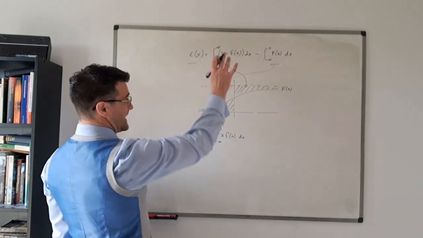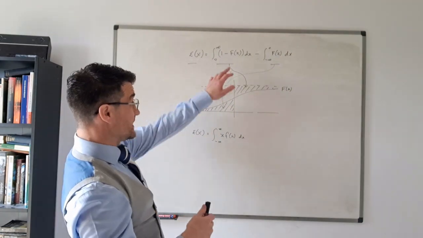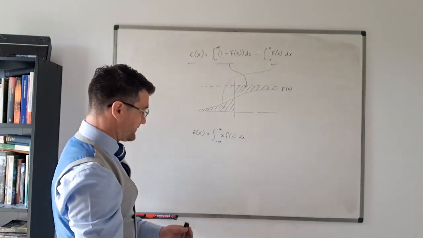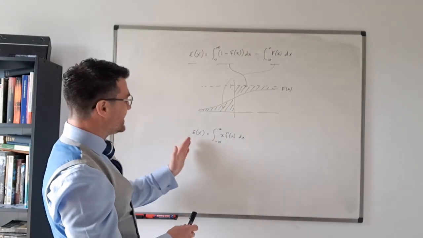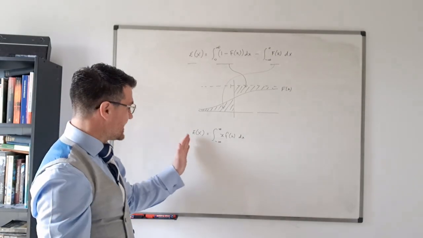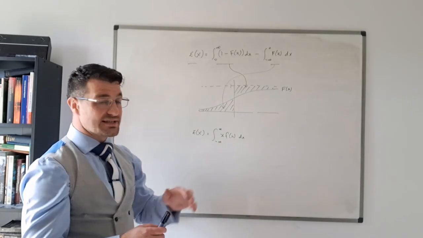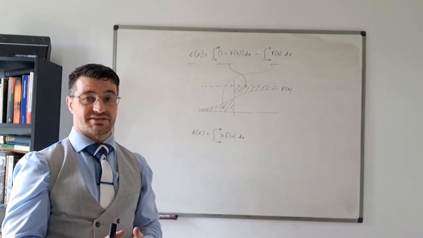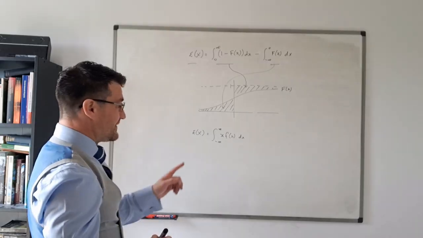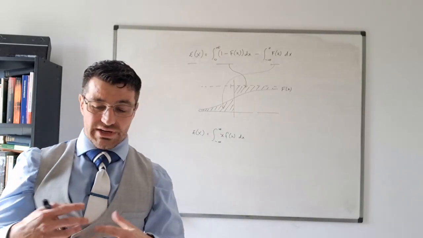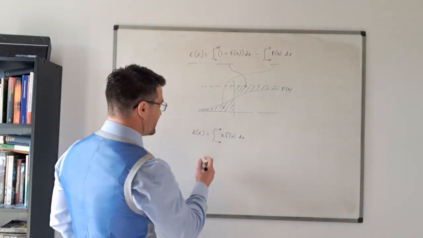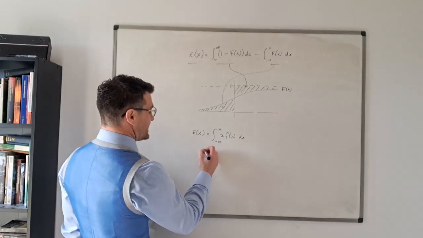F of x, by the way, capital F of x, is the cumulative function. So because of the form here of the expectation of x, which is this, it's natural to go straight into this using integration by parts. Okay, if you do that, you end up with some difficulties. So let's have a look.